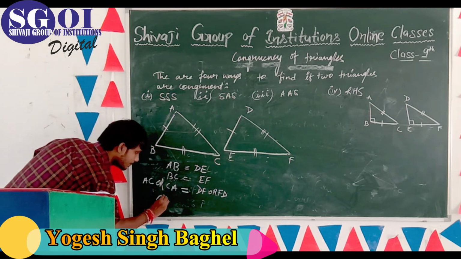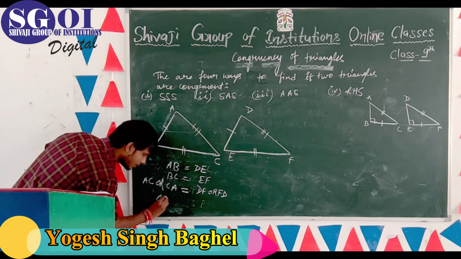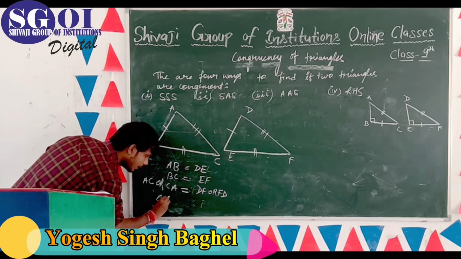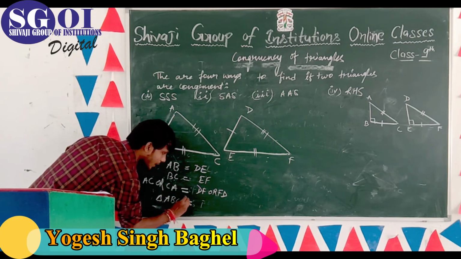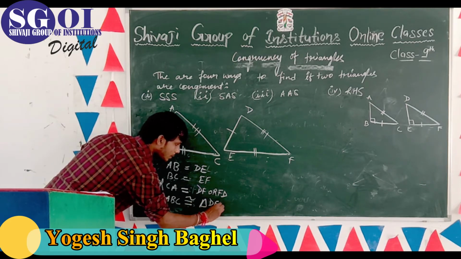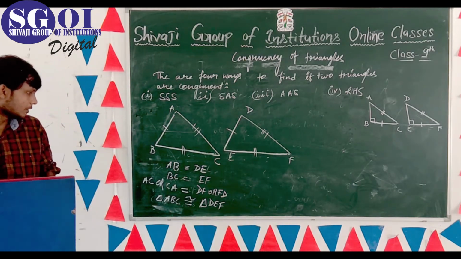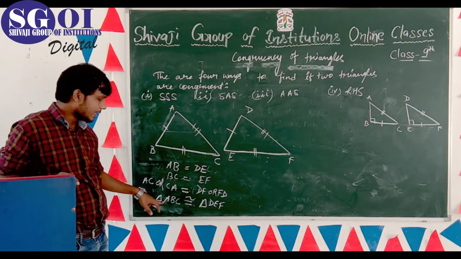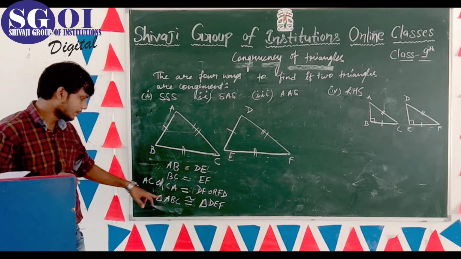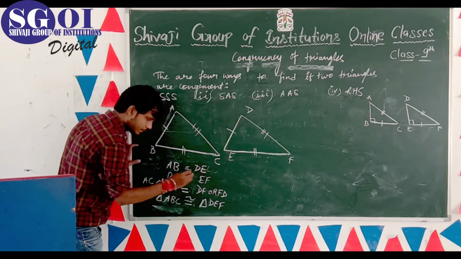So triangle ABC by triple S congruency. Which congruency is followed here? Triple S. Triangle ABC is congruent to triangle DEF. Okay. Remember one thing. If you prove that triangle ABC is congruent to triangle DEF, it means, see, name is ABC and it is DEF.